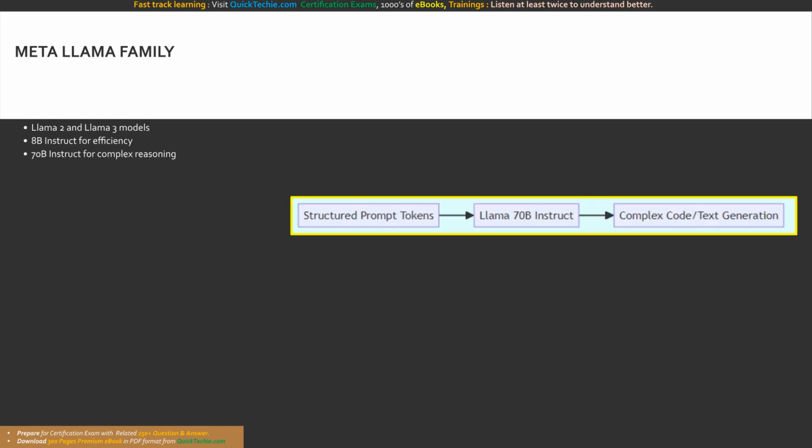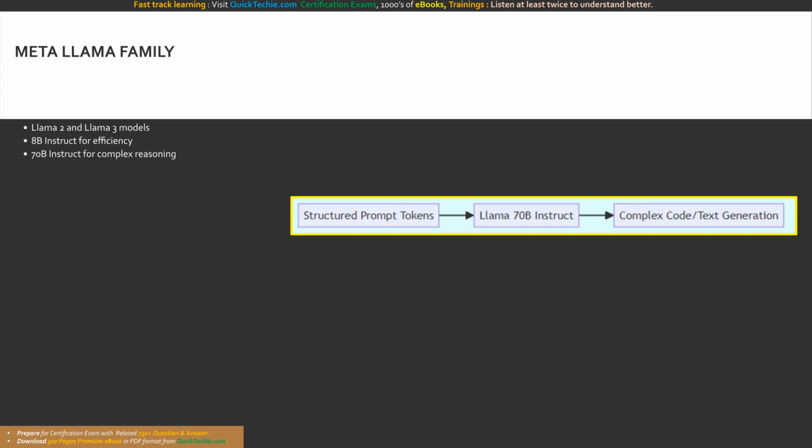Let us transition to another heavyweight in the generative AI space, the Meta Llama family. Developed by Meta, the Llama models have made a massive impact on the artificial intelligence community because of their open weights philosophy and incredible performance. Amazon Bedrock provides access to multiple iterations of this powerful family, including the Llama 2 and the newer, highly advanced Llama 3 models. What makes the Llama 3 family so special?